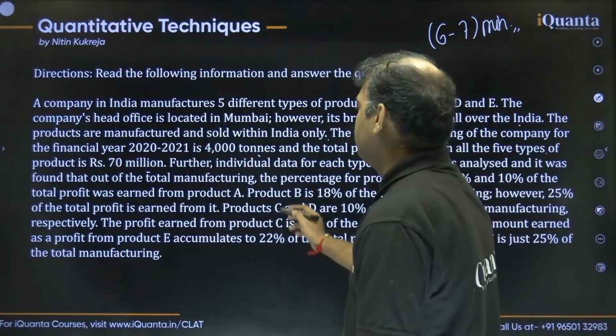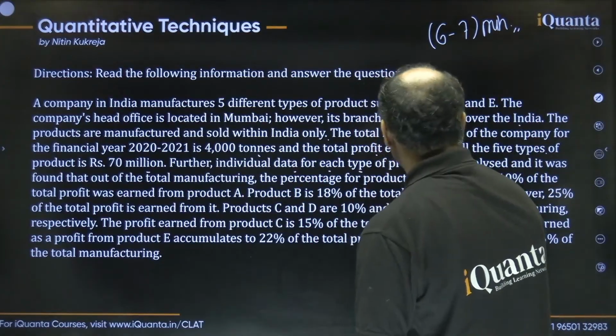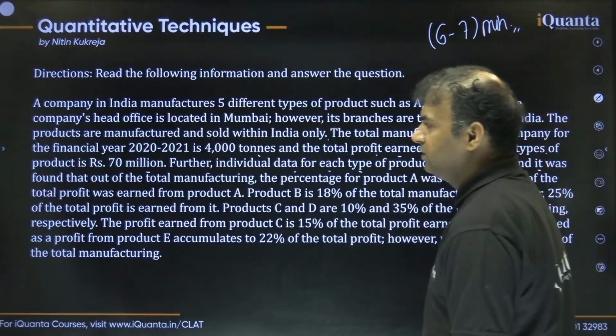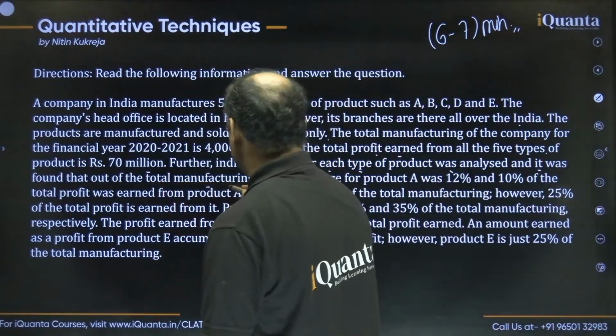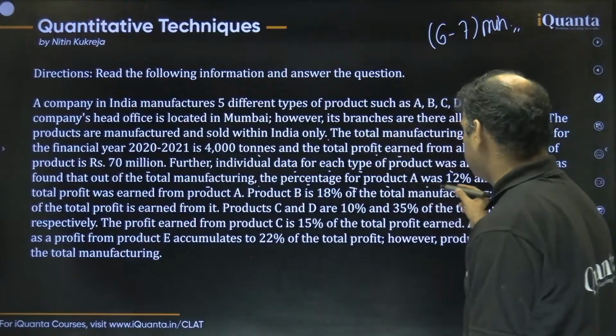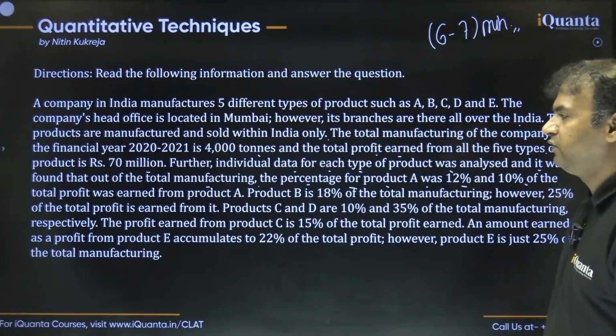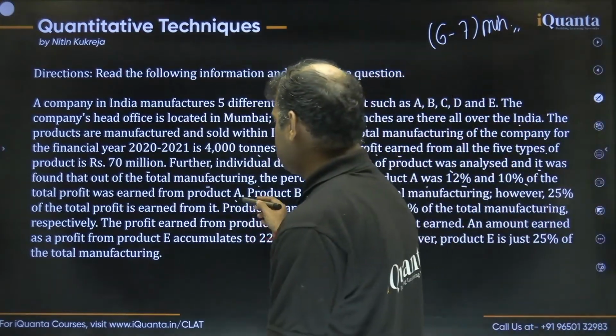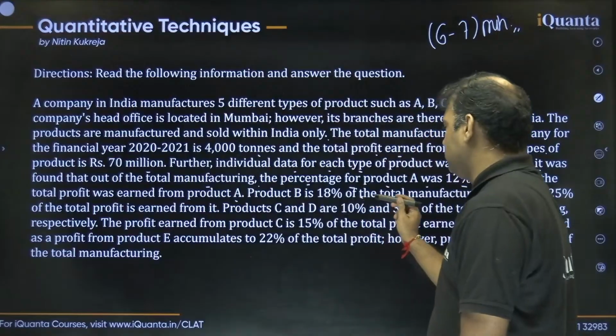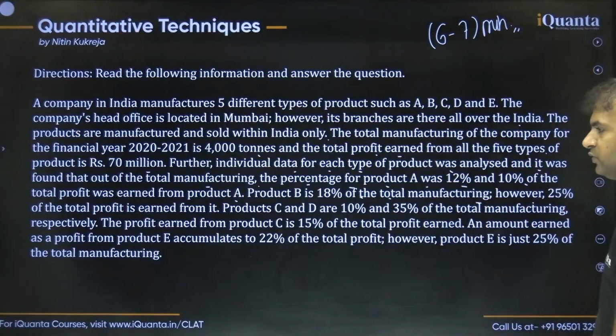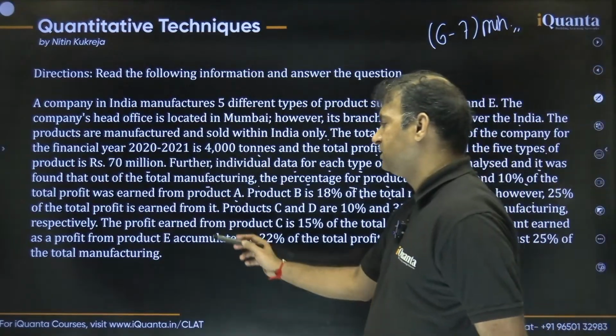Then they are saying further, individual data for each type of product was analyzed, and it was found that out of the total manufacturing, the percentage for product A was 12%, and 10% of the total profit was earned from product A. Product B is 18% of the total manufacturing, however 25% of the total profit is earned from it.